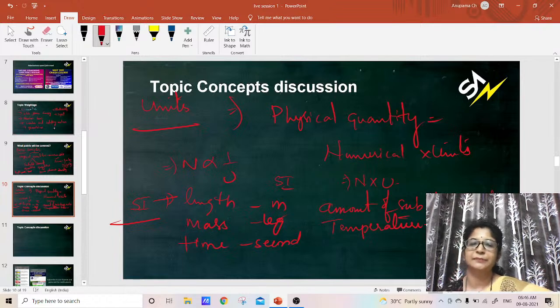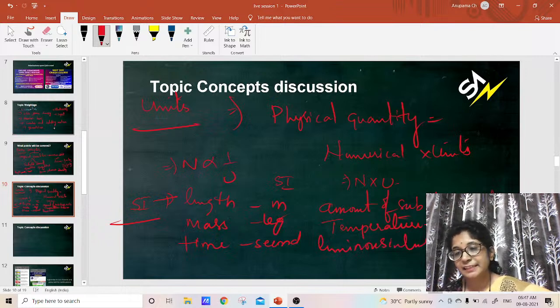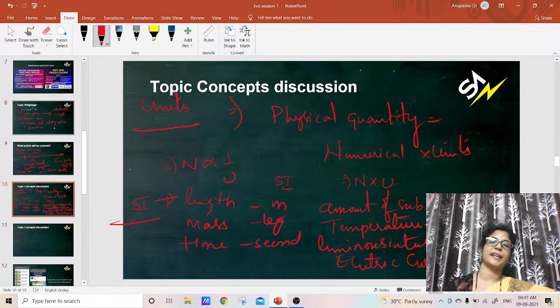Then luminous intensity, which is a candela; it is all about light. And then you have electric current too. Electric current also comes under the fundamental quantities, and the unit is ampere. So these are the 7 SI units.